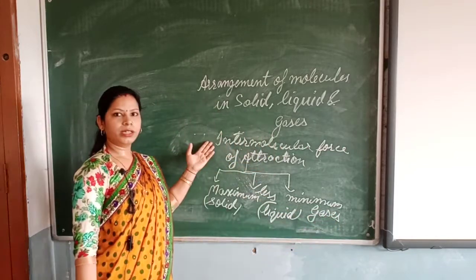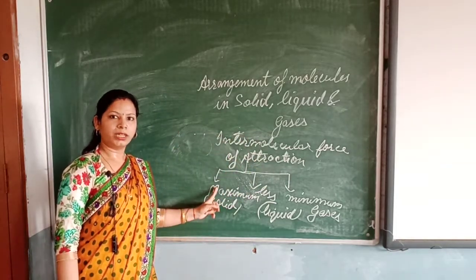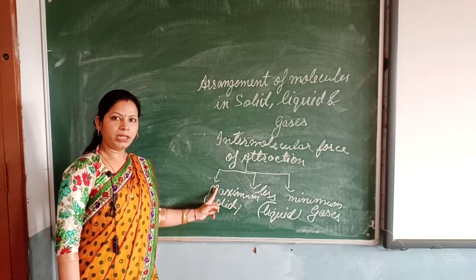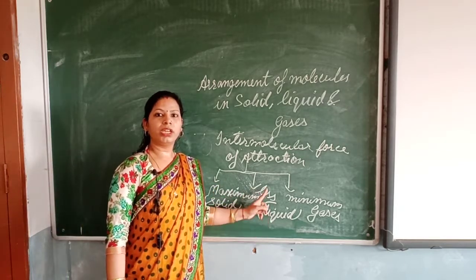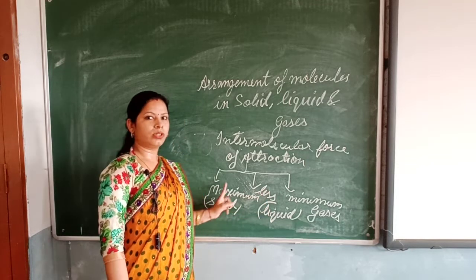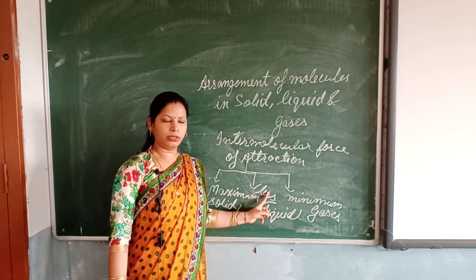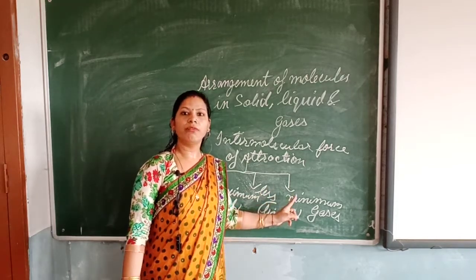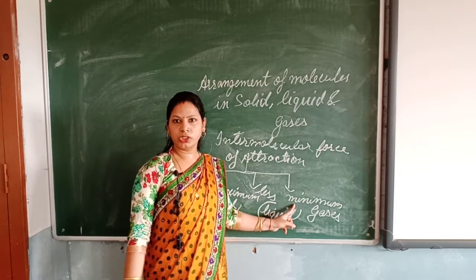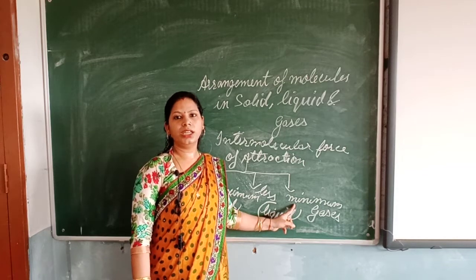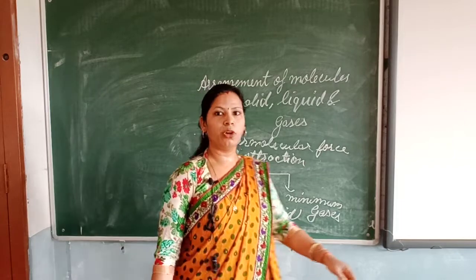So this is how we can discuss intermolecular force of attraction. In solids it is maximum, that is why they are very tightly packed, very compact, rigid, strong. Liquids have less force of attraction as compared to solids, so they can easily flow, not tightly packed, not rigid. Gases have minimum force of attraction, so they are very loosely packed, not rigid, not compact, and they can easily flow in all directions. Okay, then our second topic is intermolecular space.